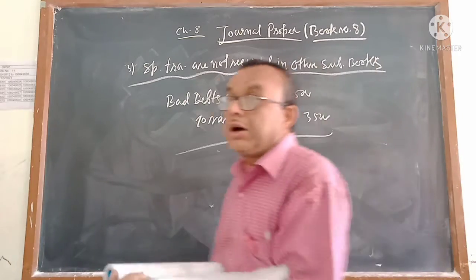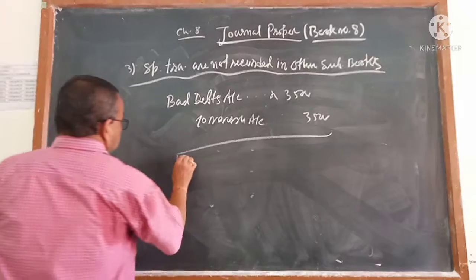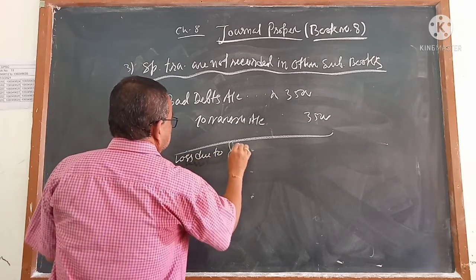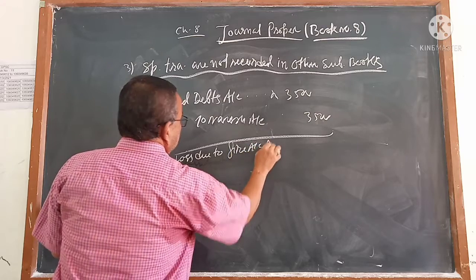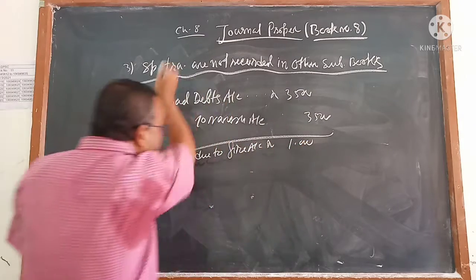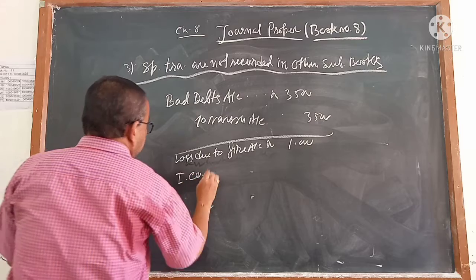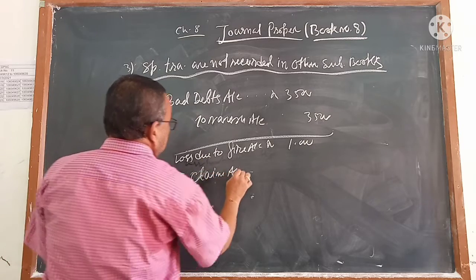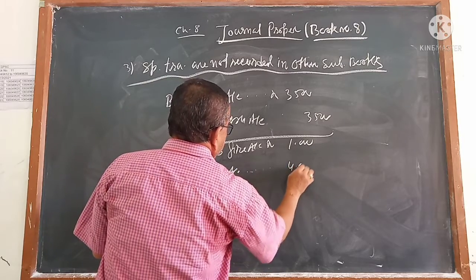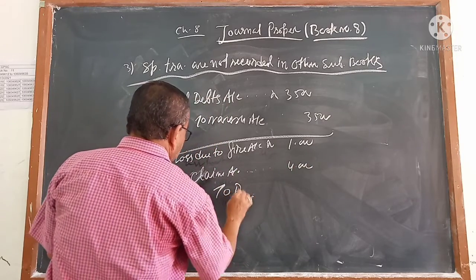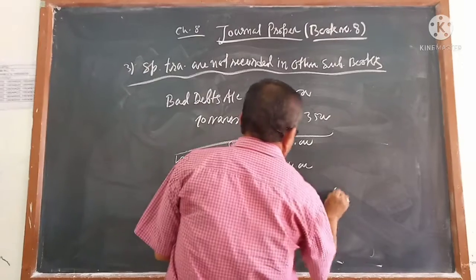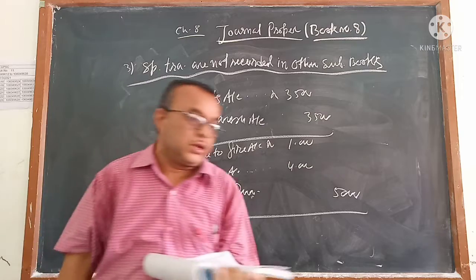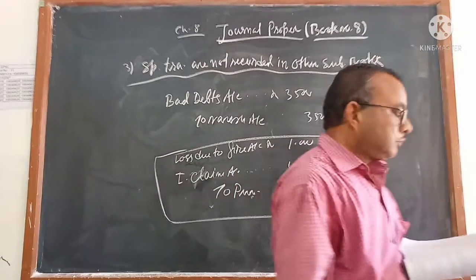तो आपका जानना रहेगा लॉस अकाउंट डेबिट, लॉस ड्यू टू फायर अकाउंट डेबिट, that is 1,000. Insurance company account debit or insurance claim account debit, that is 4,000, and to purchase or to goods burned by fire 5,000. This journal is the different type of journal. You cannot write anywhere except the book number 8.